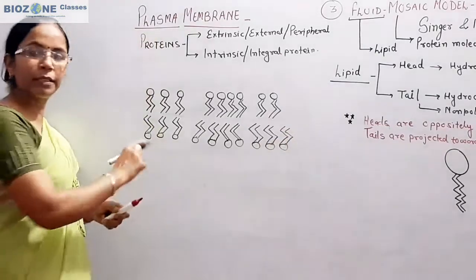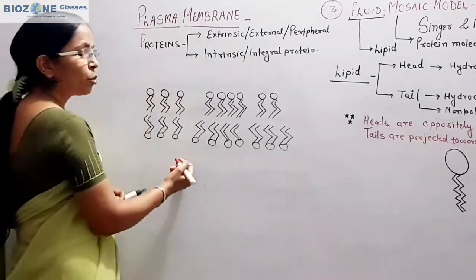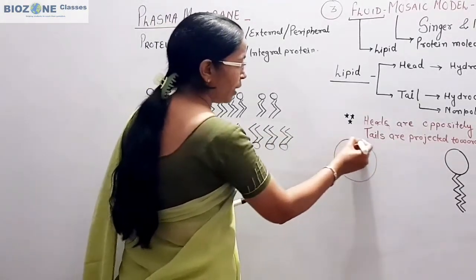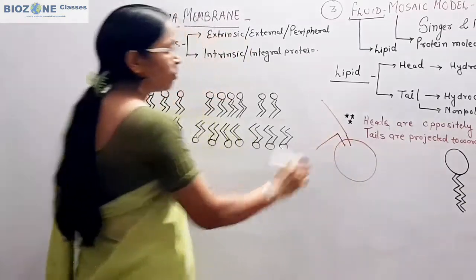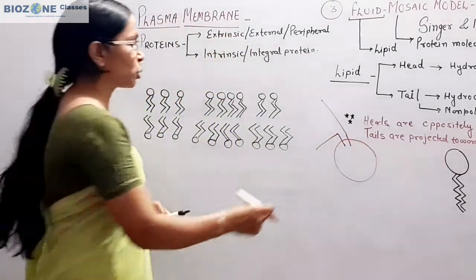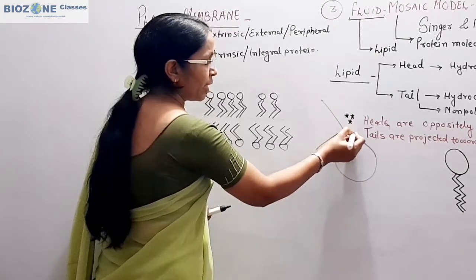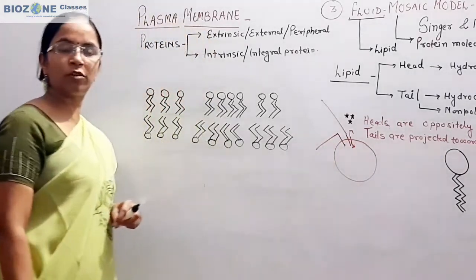So this you remember, this is the bilayer of lipid molecule, and suppose this is your plasma membrane, and if we study this much portion under the electron microscope, in this section, this is the external surface of plasma membrane and this is the internal surface of plasma membrane.